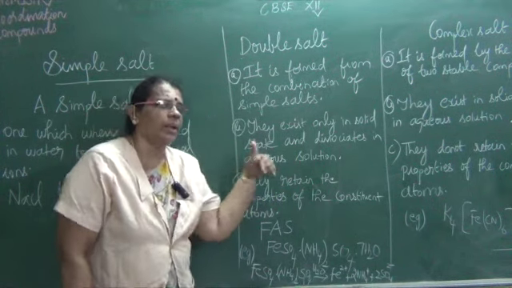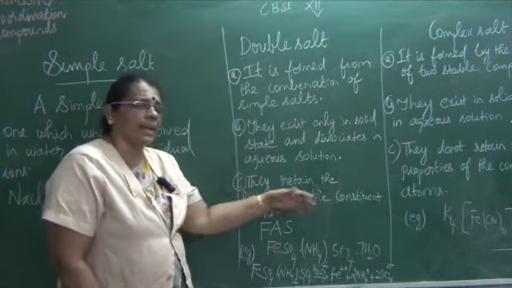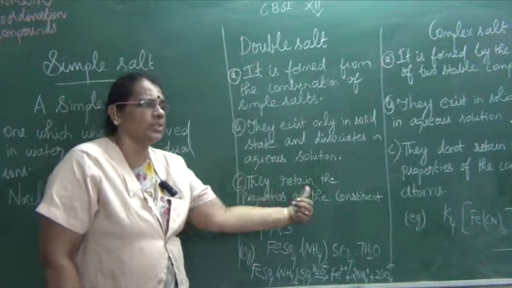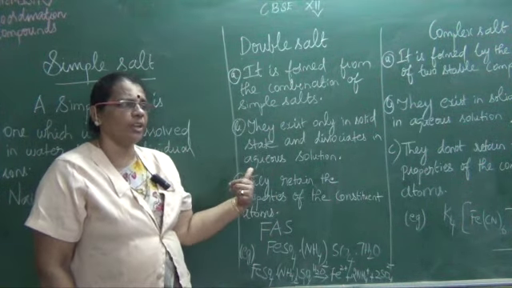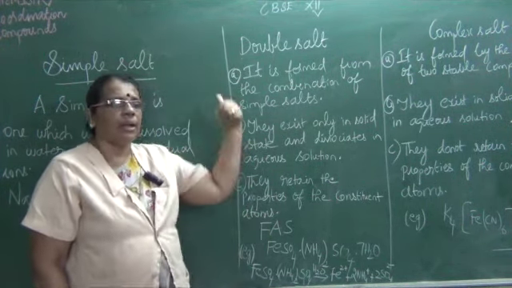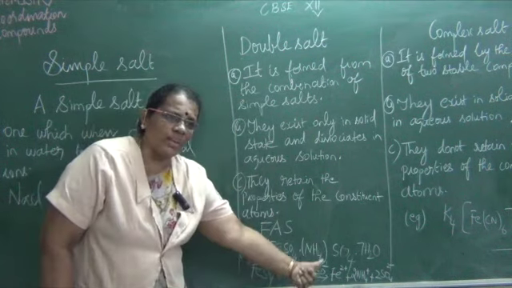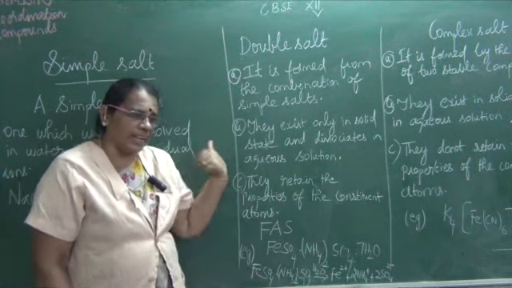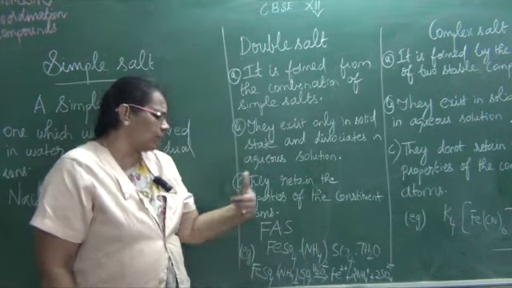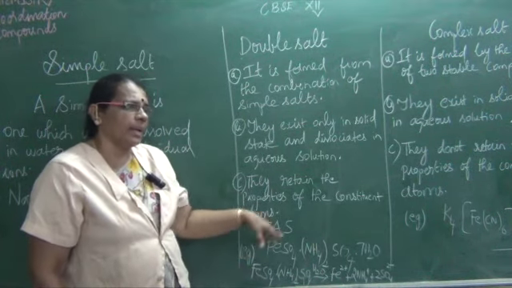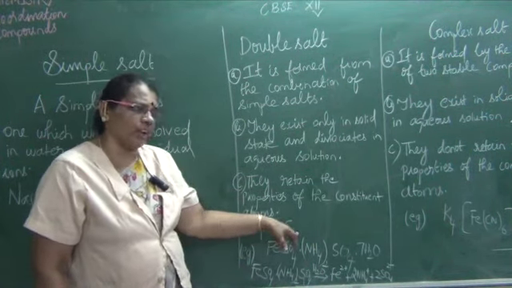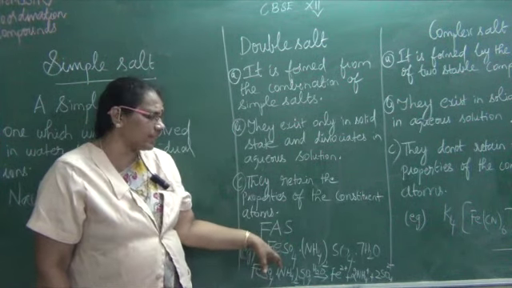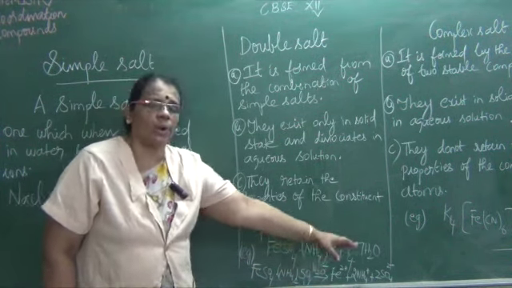The third point under double salt: they retain the properties of the constituent atoms. When you compare the properties of the double salts with their constituent atoms, they will be similar. For example, the double salt ferrous ammonium sulfate is a combination of ferrous sulfate and ammonium sulfate with 7 water molecules.